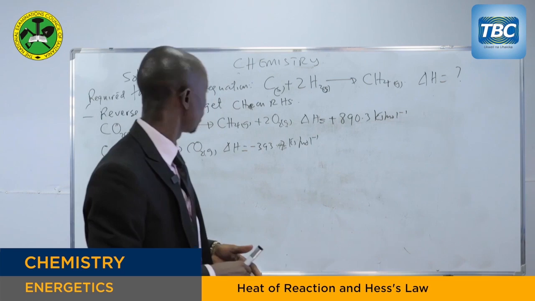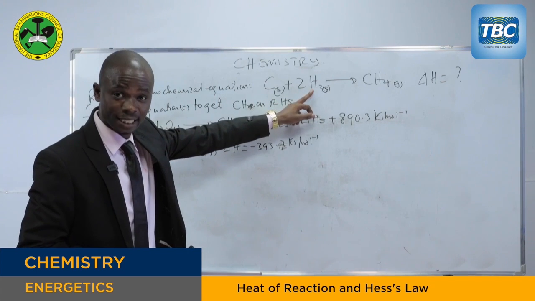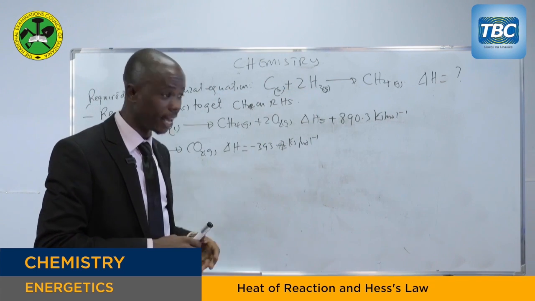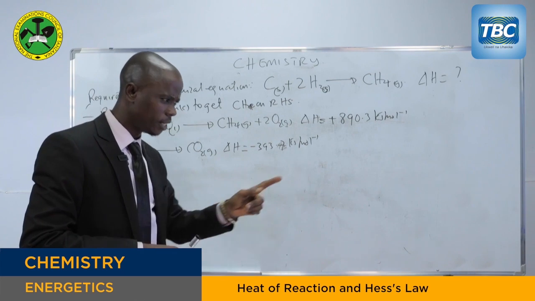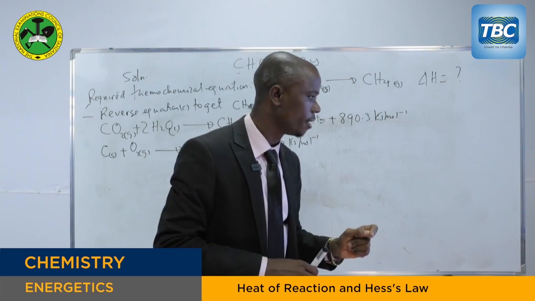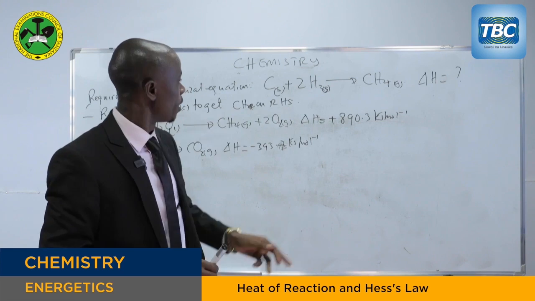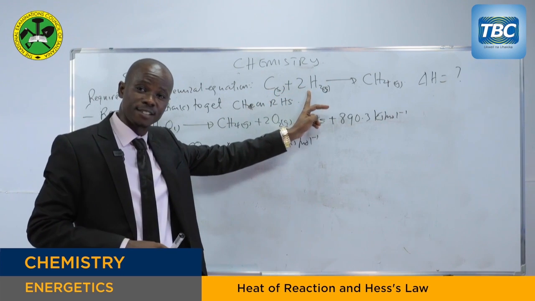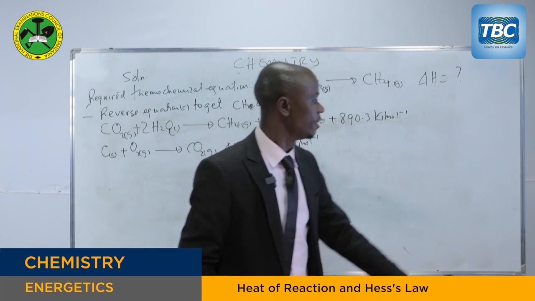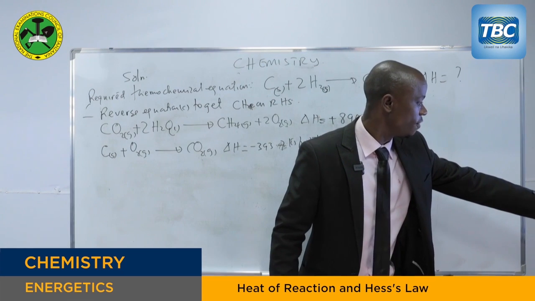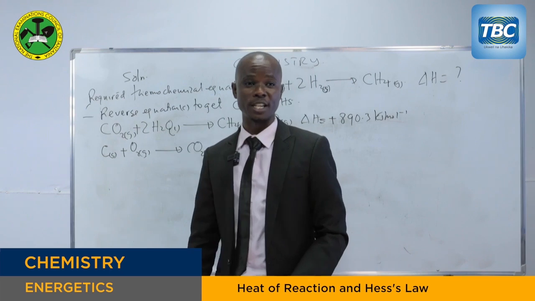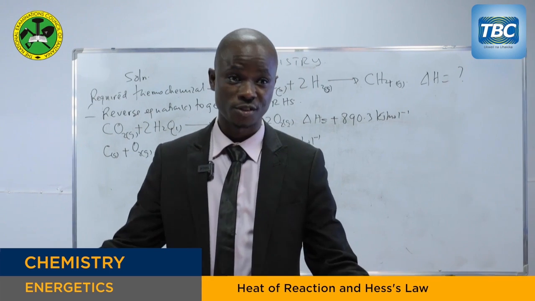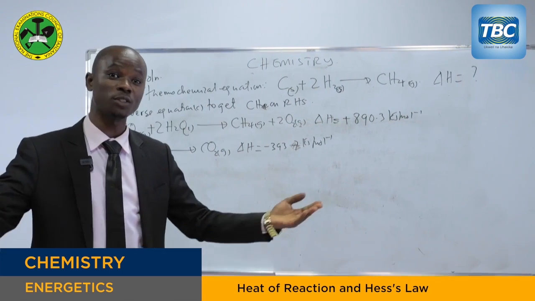Now we go to the last one. There is hydrogen, that is the remaining element. The remaining equation is B, and it has got hydrogen. In the required thermochemical equation, we have 2 moles of hydrogen gas, but in the given thermochemical equation, we have only 1 mole of hydrogen gas. The skill of solving that problem: what are you going to do?